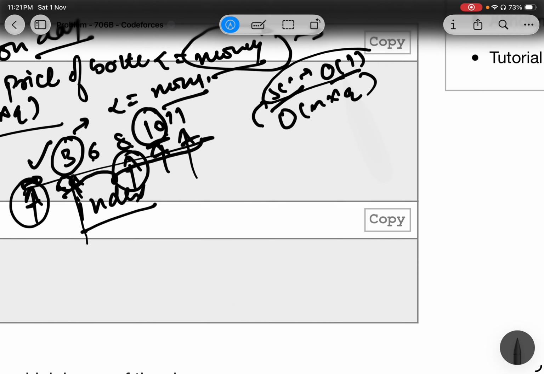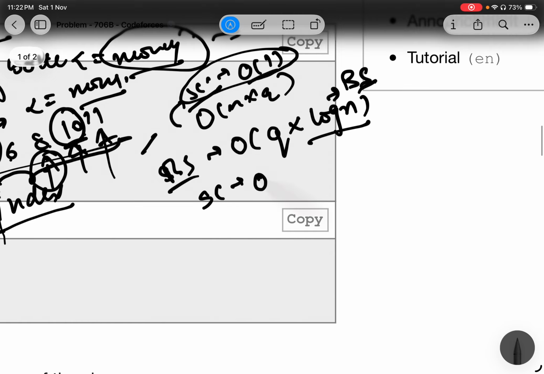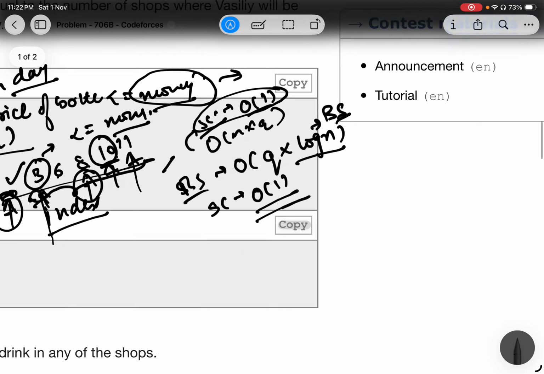Don't worry if you don't understand the space complexity. It's just that for every day you're traversing through the array of size n, and then you are just printing the count of that particular day. And if you do the binary search, the complexity will be O of q into log n. Why? Because binary search time complexity is log n. And the space complexity is O of 1 again, because we are not taking any extra space to save anything.